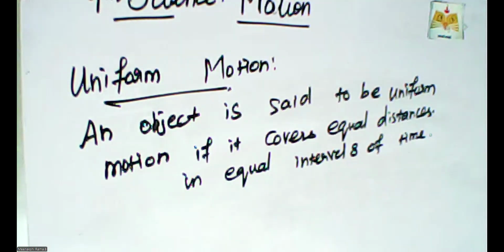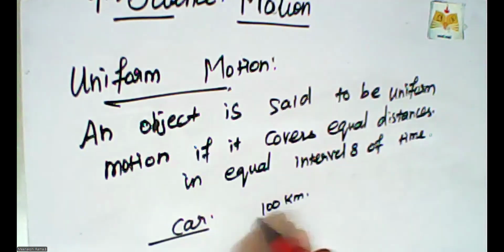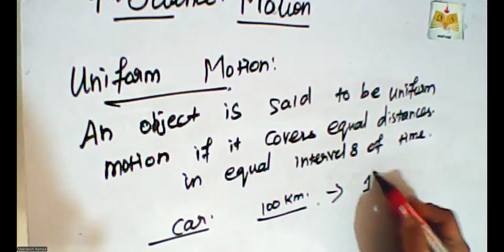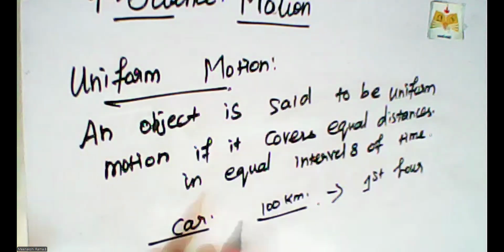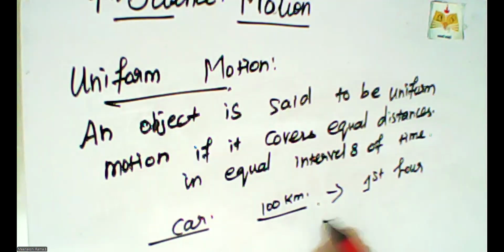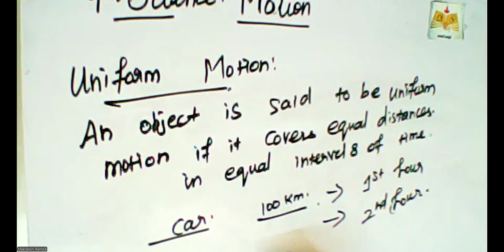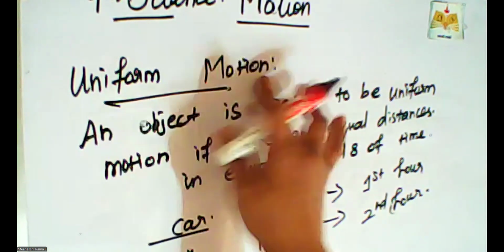For example, a car is moving at 60 kilometers or 100 kilometers speed. One car is moving at 100 kilometers per hour. In the first hour, the car crosses 100 kilometers. In the second hour, the car again crosses the same 100 kilometers. This kind of motion is called uniform motion.